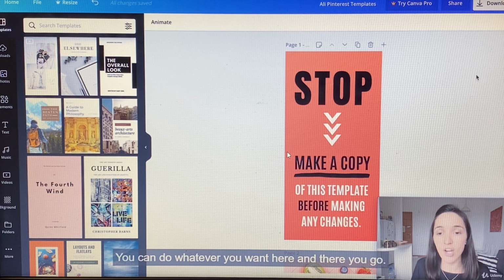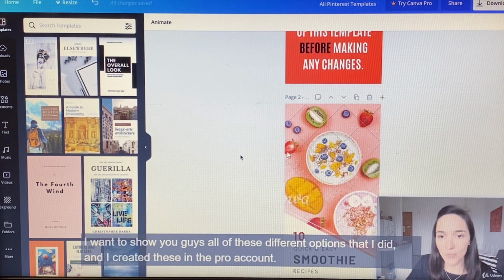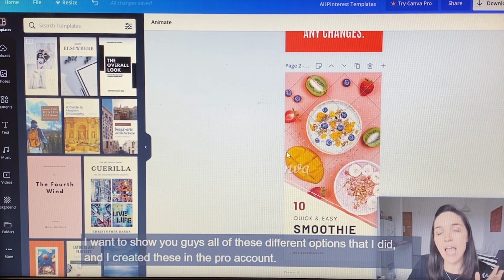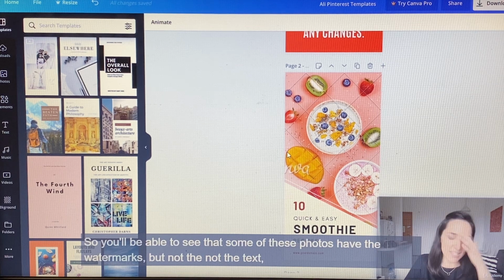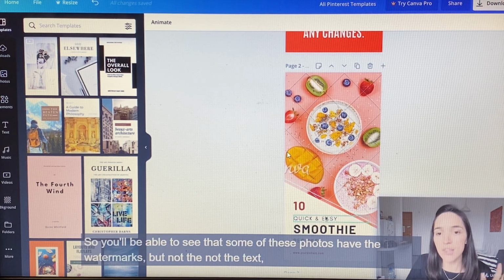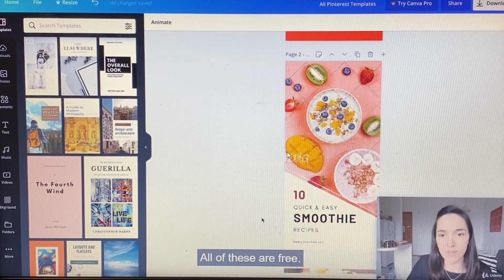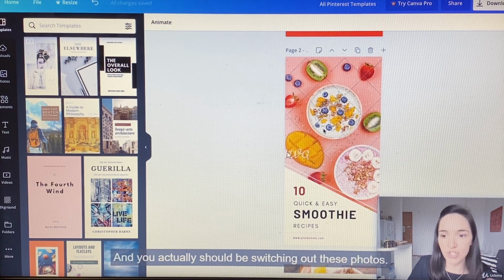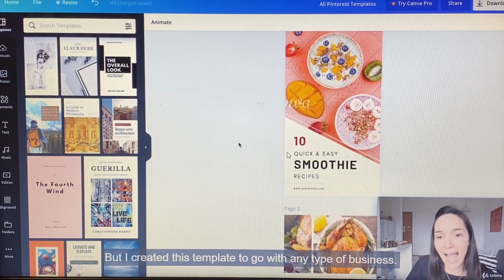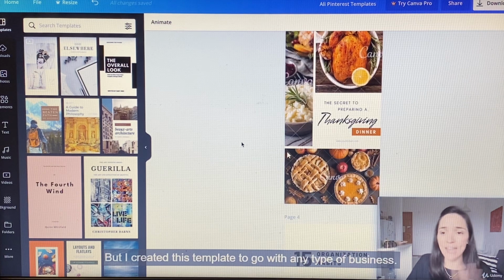You can do whatever you want here. And there you go. I want to show you guys all of these different options that I did. And I created these in the Pro account, so you'll be able to see that some of these photos have the watermarks, but not the text, not the fonts. All of these are free, and you actually should be switching out these photos, so this is no problem. But I created this template to go with any type of business.